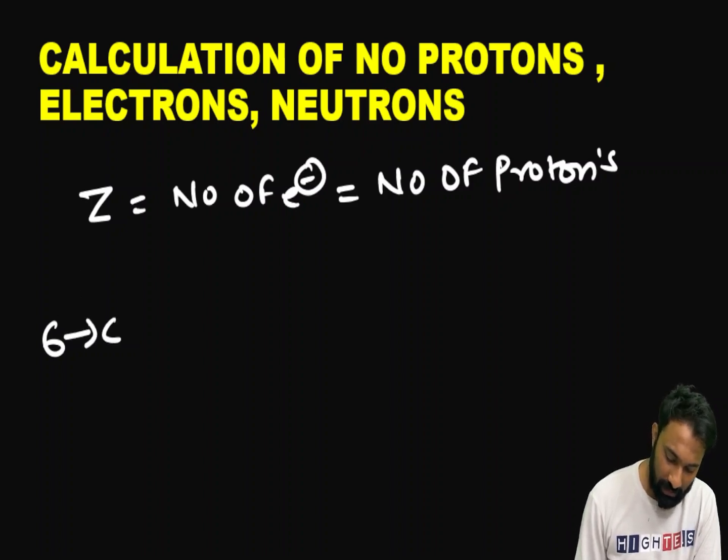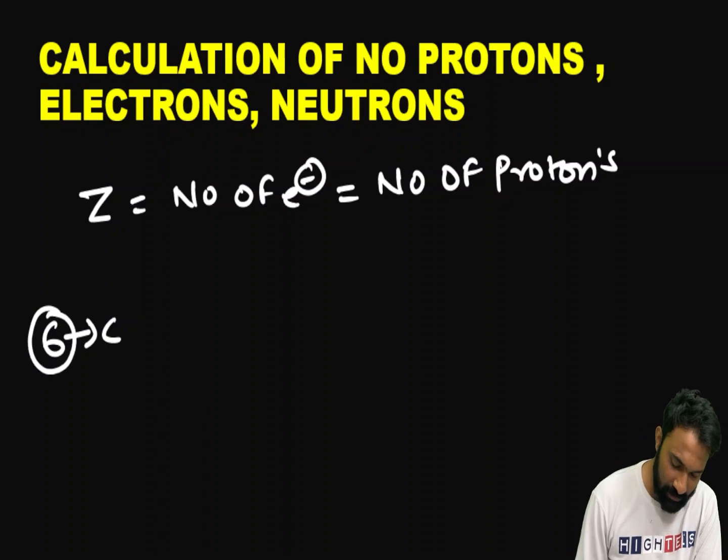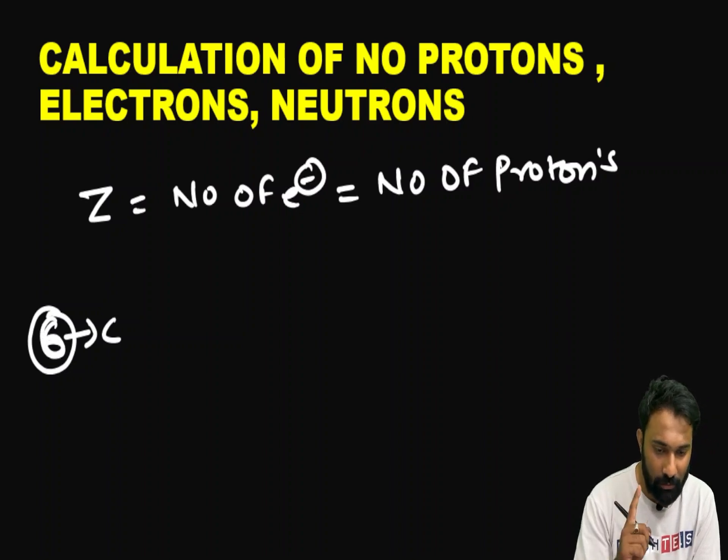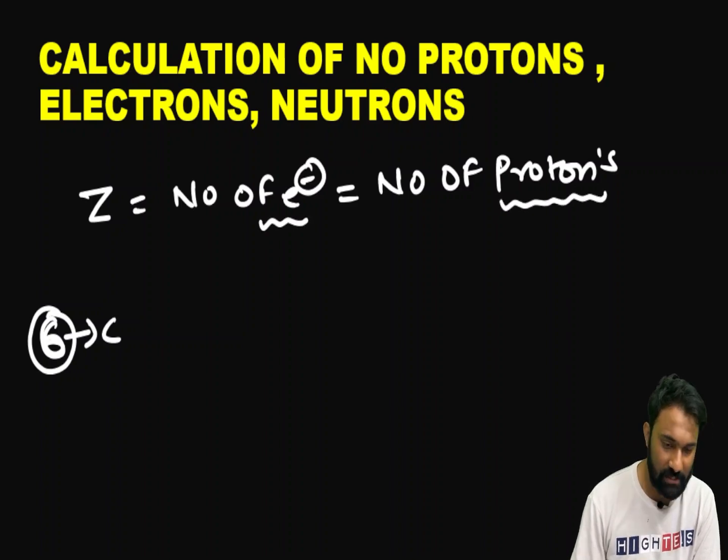Now, here, what does this 6 represent? This is the atomic number of carbon. If they have given the atomic number of carbon as 6, the first thing that should come to your mind is that it has 6 electrons. In the same way, it has 6 protons.